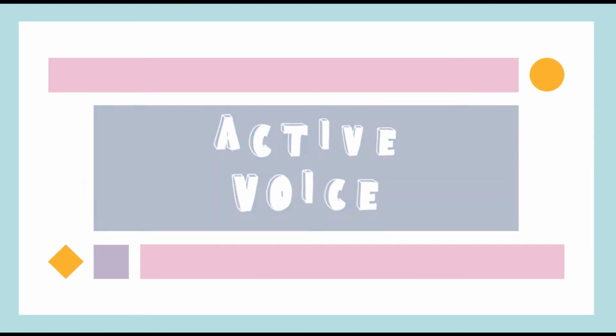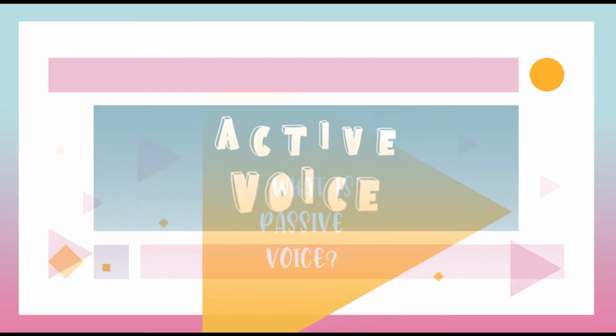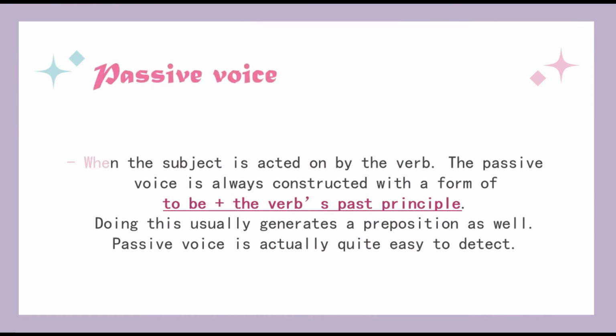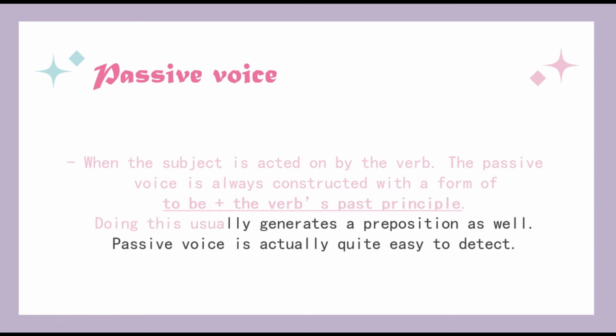Now, let's proceed with our last topic. So, what is passive voice? Passive voice is when the subject is acted on by the verb. The passive voice is always constructed with the form of to be plus the verb's past participle. Doing this usually generates a preposition as well. Passive voice is actually quite easy to detect. In other words, in passive voice, the subject receives the action.